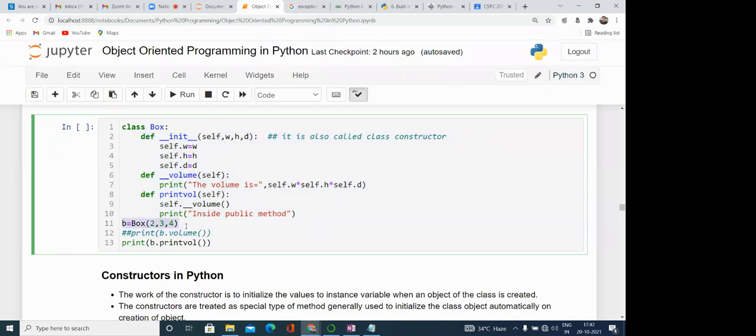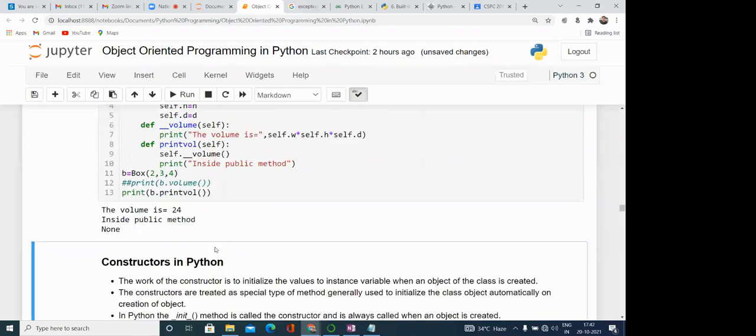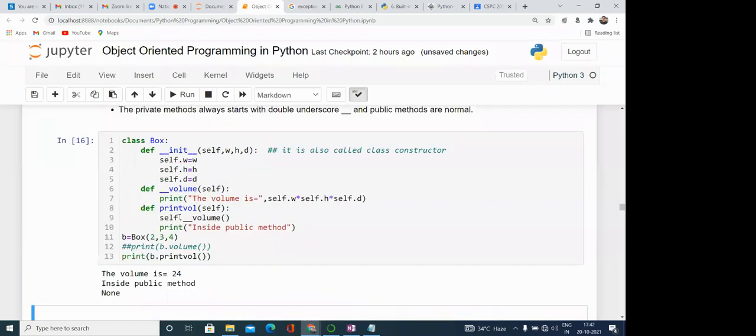Outside of the class we have created the object B, and here we are printing B dot print wall. That is correct, no problem. But we cannot do B dot volume, because volume is private. If we make it a comment and run, then there is no problem. The volume is 24.